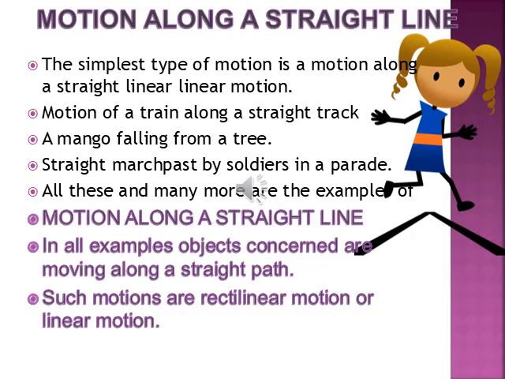So, motion along a straight line. In all examples, objects concerned are moving along a straight path. Such motions are called rectilinear motion or linear motion. So the motion which is along a straight path is called linear motion.